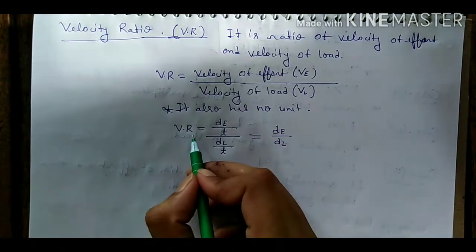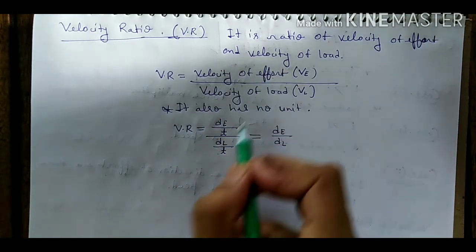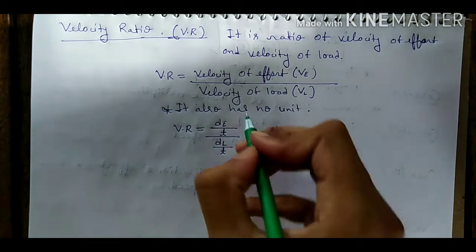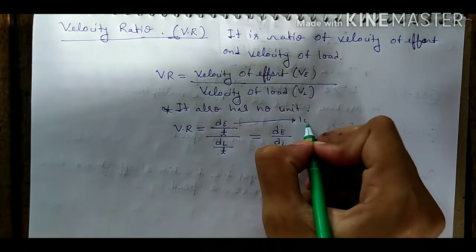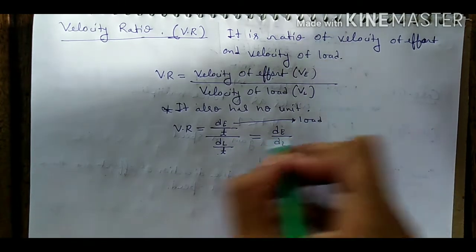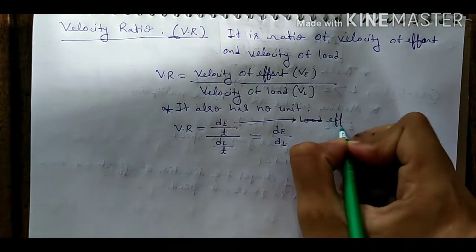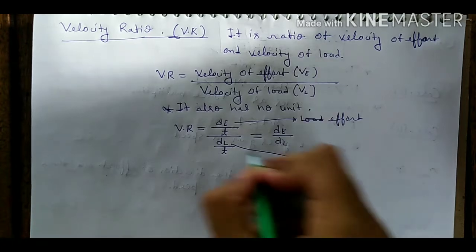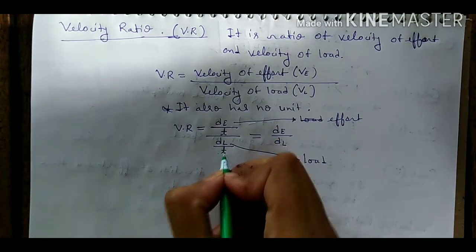Velocity ratio is the ratio of velocity of effort and velocity of load. Velocity of effort means effort changing, dE. Sorry, dE is the effort and dL is the load. Effort is changing with respect to time and dL is load with respect to time.